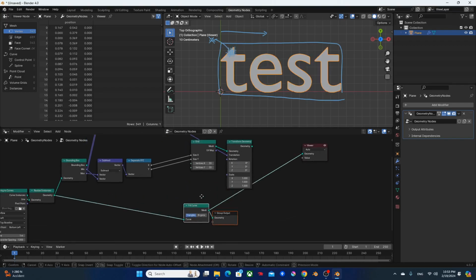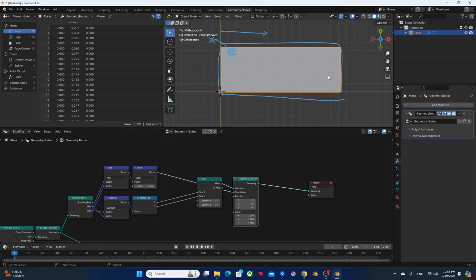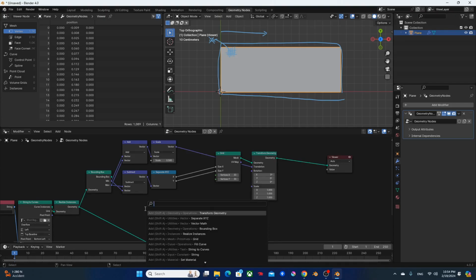Okay, all right, now we want to start instancing points on the grid where it's intersecting the text. But in order to do so, we need to kind of determine how big of a square that we want.